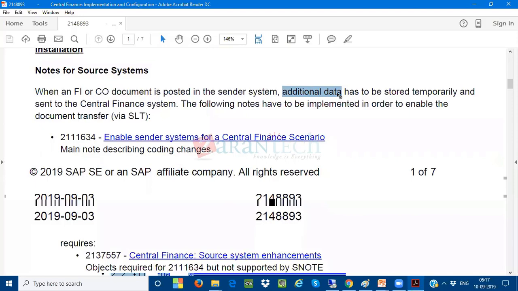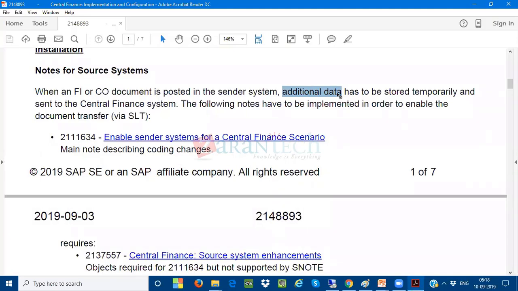When the source system is getting posted with one document, then the target system is going to receive one document. But in this splitting, there will be one more document. There will be one more accounting transaction only for the splitting. The delivery document is one document and the splitting document is one document. Delivery means cost of goods sold account to change in finished goods inventory account. That is the delivery document. But apart from that, I am also getting some additional data of another document related to the splitting.